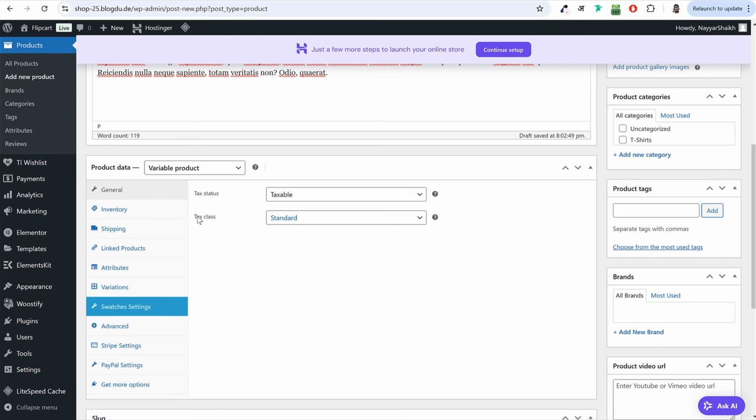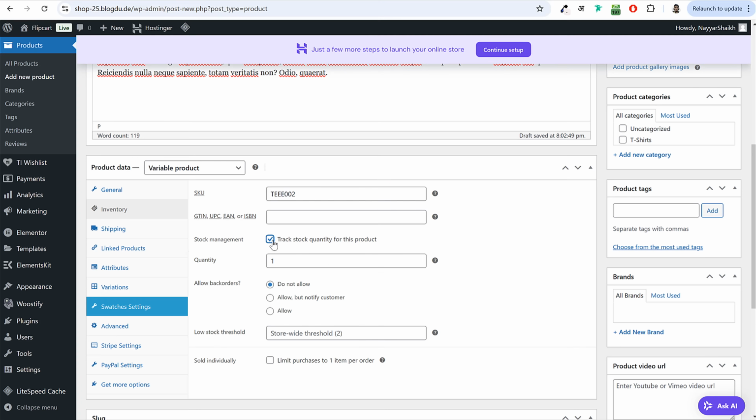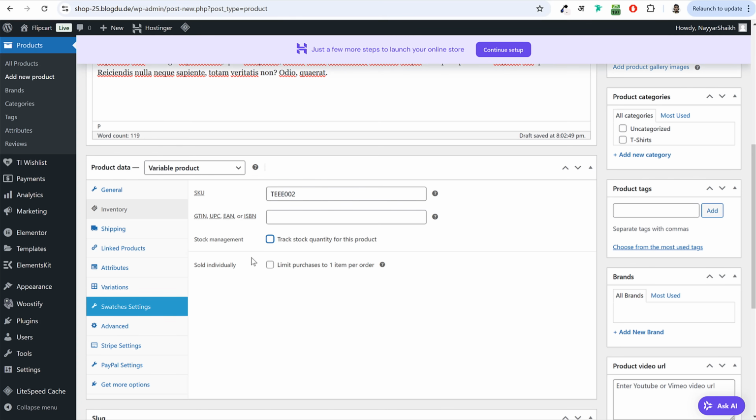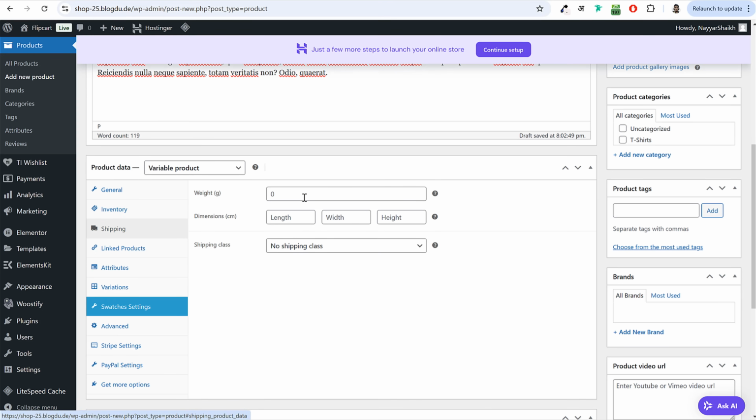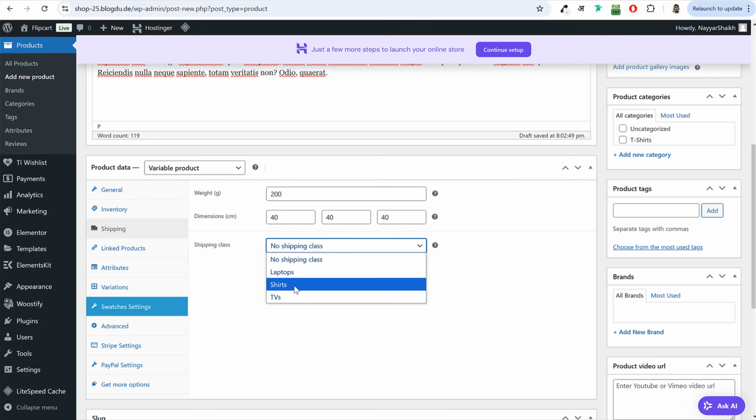Now on this t-shirt, again, what tax class is applied? Maybe 12% is applied. Inventory, maybe I'll give it a name of something else. Okay, if you want to manage stock, you can tick mark this thing. But if you manage stock, you will have to select for every single variation. I'll explain that later on. Now under shipping, we can type in the same thing. Maybe this is 200 grams, whatever the length, height and width is. You can select the shipping class.